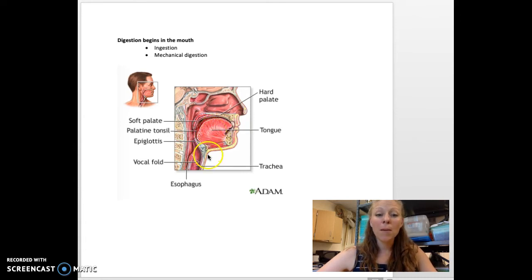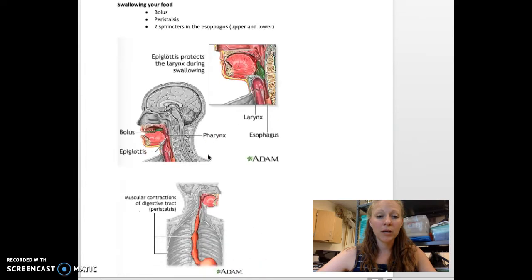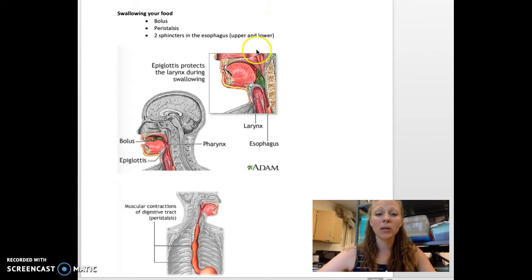As we swallow that bolus, let's move down here. It's going to pass down into the esophagus. But as it's getting there, it's going to pass the pharynx. The pharynx is the back of the throat, which helps by pushing the food down into the esophagus. It also aids when we breathe, moistening and warming the air before it goes into our lungs. So it has a couple of purposes.